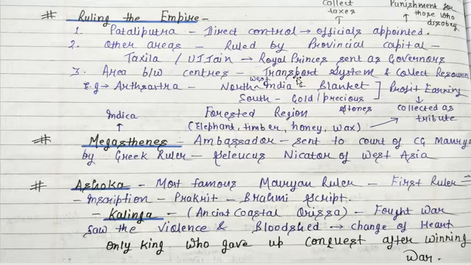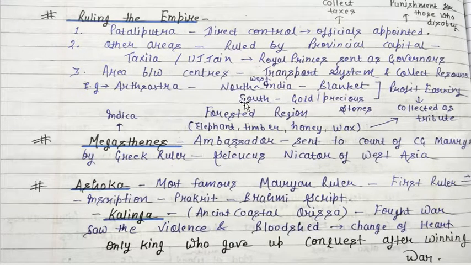So if there are different areas, different collection of taxes and different transportation systems would be provided. And there are some examples in the Arthashastra, where it is given that Northwest India was famous for blankets, okay, because North India and Northwest India are famous for the winter in it. So that's why it was famous for blankets.